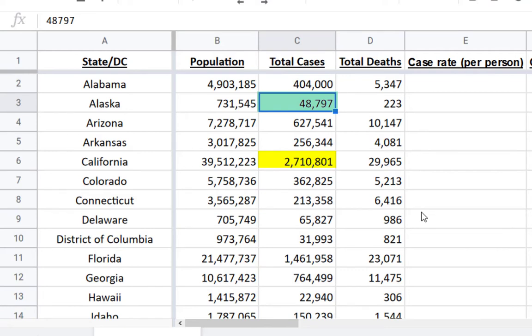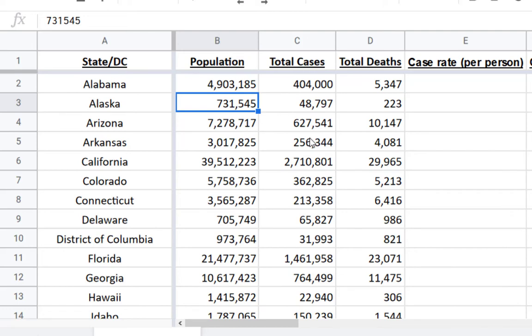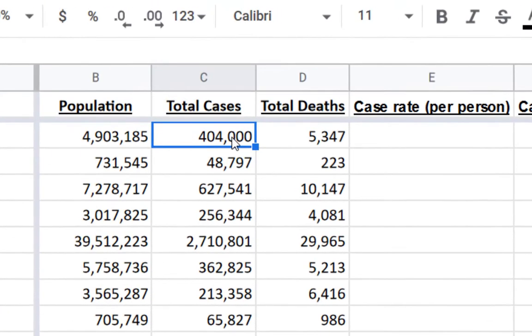That's totally fine. But the problem with that is you also have to look at how many people are in the state. California should have more cases of COVID than Alaska. It's got more people than Alaska. As a matter of fact, it's got 2 million more people that had COVID than Alaska has people. So a fair way to look at a lot of data like this, and not just COVID data, but any data, is called per capita, per something. So you look at the numbers divided by a common number in each of the sets. In this case, we're going to take the total cases in a state and divide it by the population of that state. So we're going to do that using Sheets.